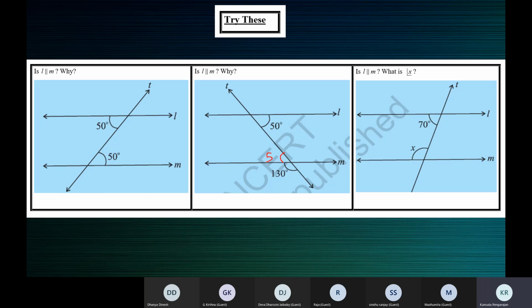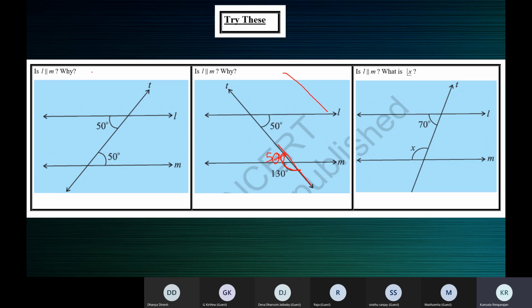So this is 50 degrees. Correct, children? Yes, ma'am. Yes, linear pair you can use. So if this is 130, this is 50 degrees because this is a straight line, and the sum of these two angles will be 180 degrees. It's slanting, but it's a straight line.